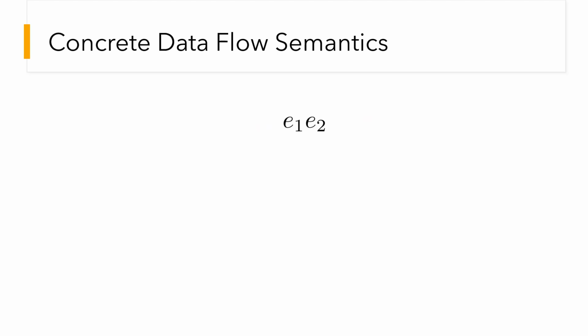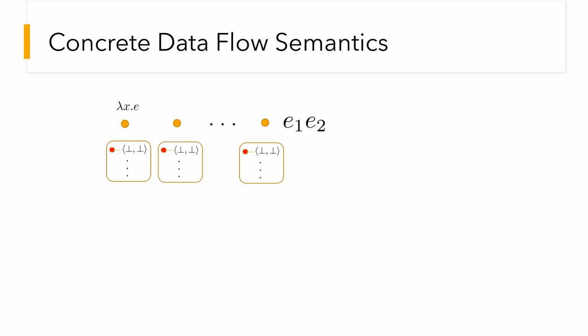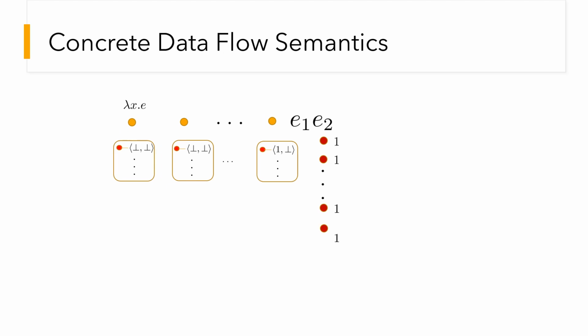In our semantics, on the path the lambda takes to E1, we assign an empty table to each element of the path. The tables model functions, that is, how functions are used at different call sites. Initially, all the tables are empty as the lambda has not yet been called. Our semantics then evaluates E2 to 1 and assigns 1 to each element of the execution path to E2. In the next step, our semantics stores 1 as the input for the table at E1 for the current call